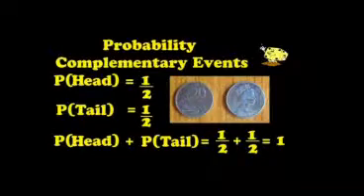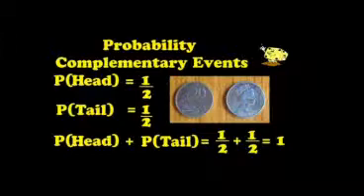Hello everyone, today we're going to talk about the probability of complementary events. If we toss a coin into the air, it will fall as either a head or a tail. The probability of a head is a half, the probability of a tail is a half.